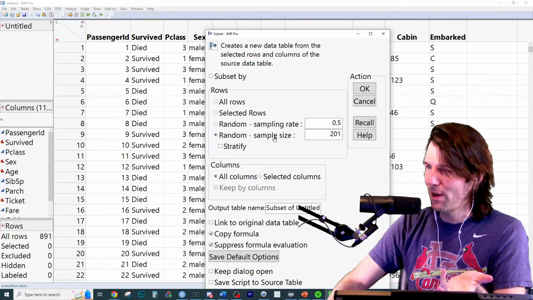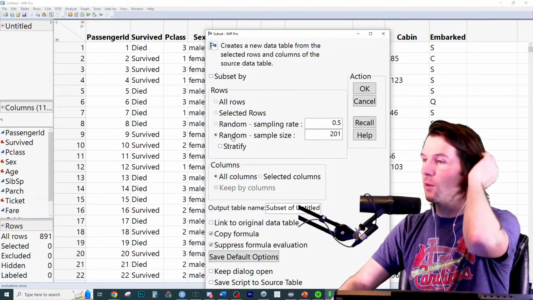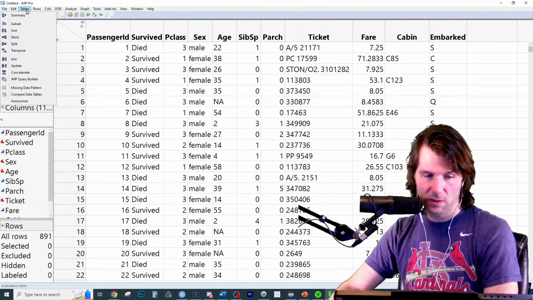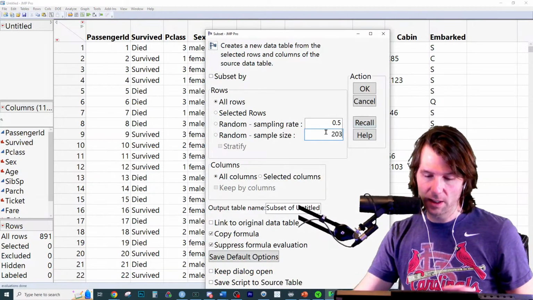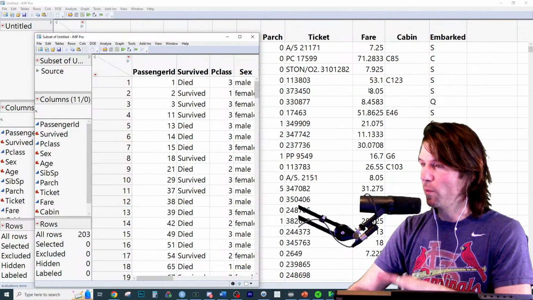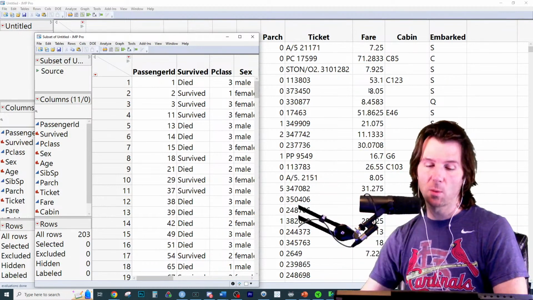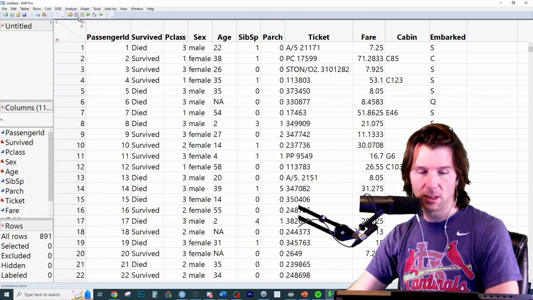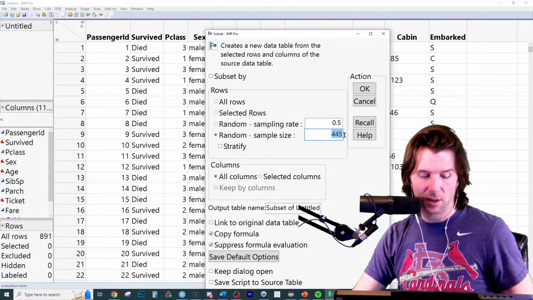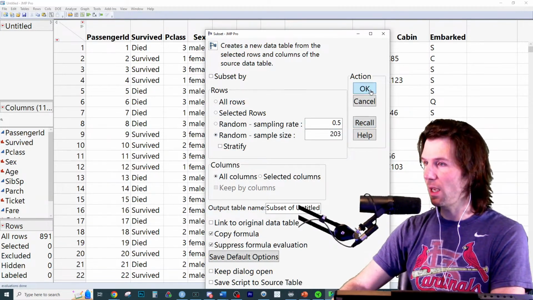And do click it. You don't have to click it, but I've had some people do selected rows by accident. I noticed in the last video, a few people said, wait a minute, I'm only getting 1 row. So do click it. If you go to Tables, Subset and type the number in right here, it actually goes there and does it for you. So make sure to click selected rows or select this number of rows. Let me show the process one more time, and then we'll start making the contingency table and mosaic plot. Tables, Subset, random sample size, 200 plus the last 2 of your UTID, click it just to make sure, and then click OK.